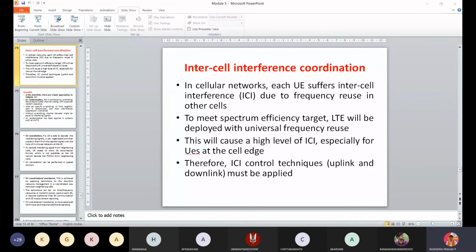UE specific scrambling is used in uplink as ICI comes from multiple UEs in neighboring cells. One more part is that cancellation is more applicable in uplink than in downlink, as a base station has higher computational capability.